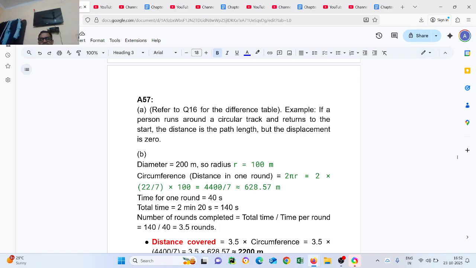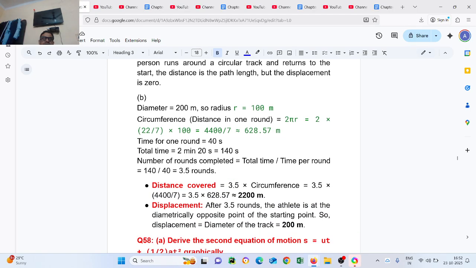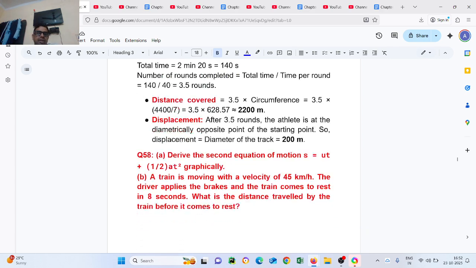Number of rounds completed equals total time upon time per round. So this is 3.5 rounds. Distance covered is 3.5 multiplied by circumference, equal to 2200 meter. Displacement after 3.5 rounds: the athlete is at the diametrically opposite point from the starting point. So displacement is the diameter, 200 meter.